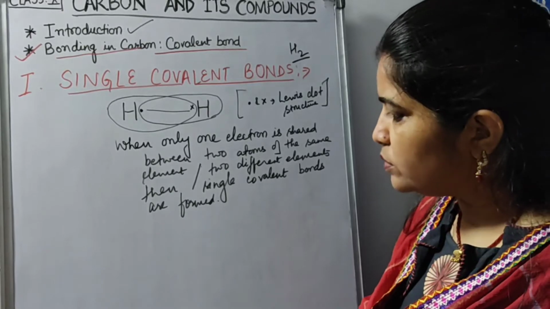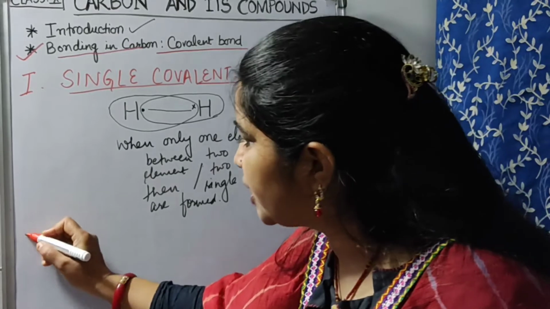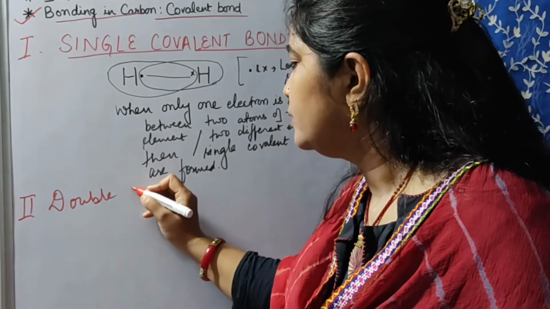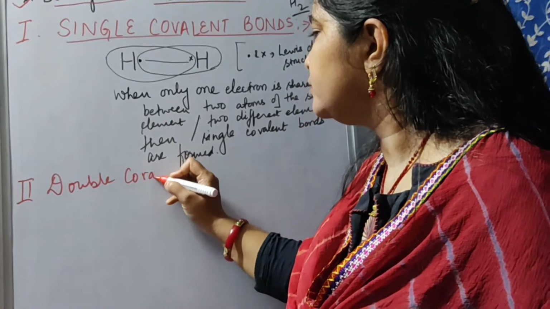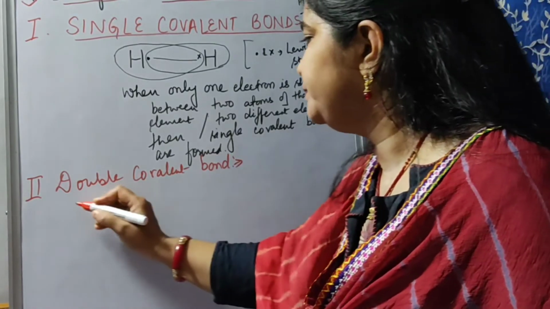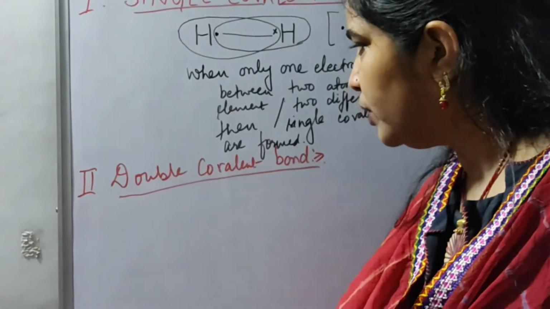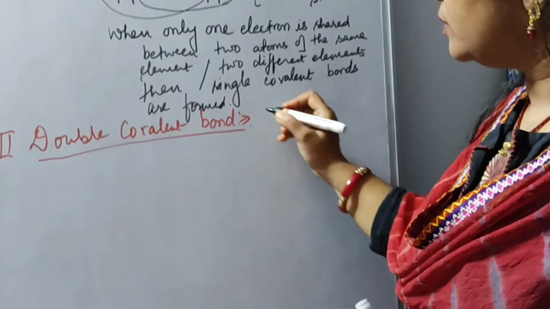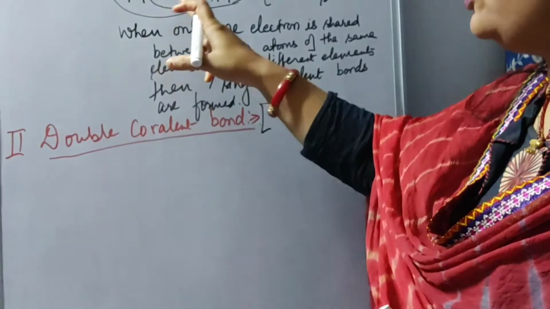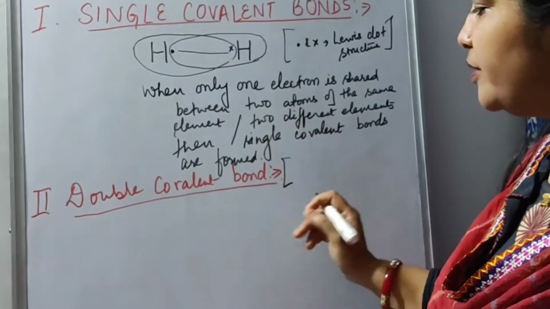Okay, now coming to the double covalent bond. How does it arise? I am taking one example again to show you when it arises. Always remember, as we have seen here, when one electron is shared between two atoms, different atoms or same elements, then they form a single covalent bond.